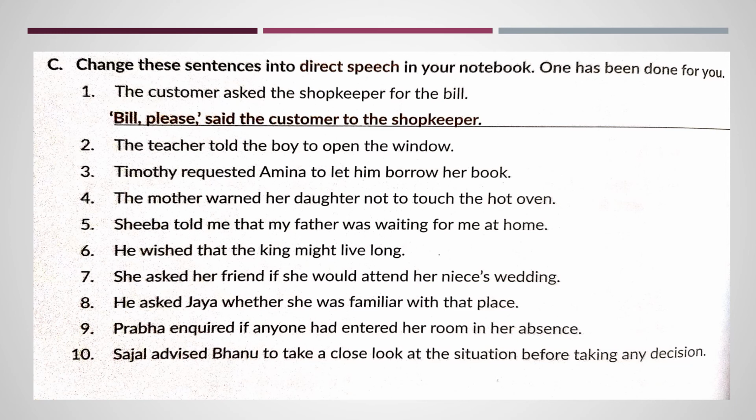The mother warned her daughter not to touch the hot oven. "Do not touch the oven." This will be in inverted commas, then a comma, and we'll write, said the mother to her daughter. We can also continue with another comma. "It is hot!" Exclamation mark. So let me repeat. "Do not touch the oven," in quotation marks, comma, said the mother to her daughter, full stop. Again, open inverted commas, "It is hot!" Exclamation mark, inverted commas closed. So the rest of these sentences you are going to change into direct speech. Keep in mind the punctuation, the quotation marks, and who is the subject, who is the speaker.